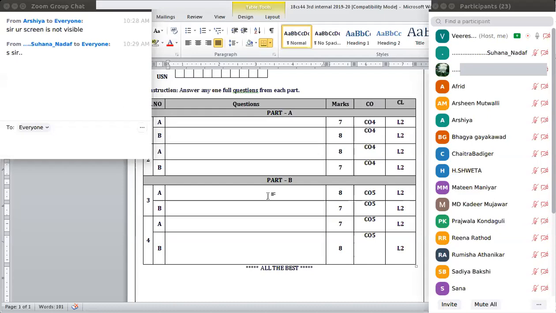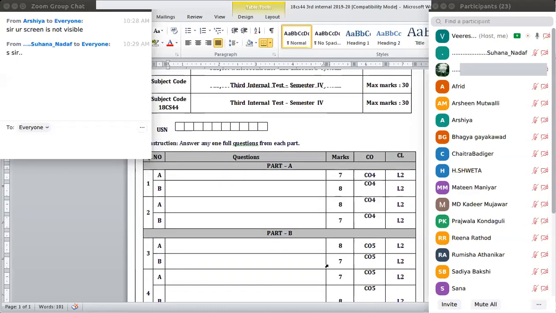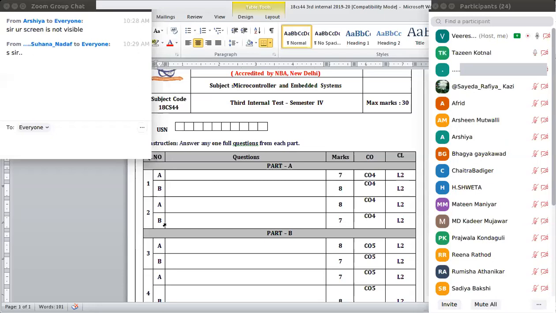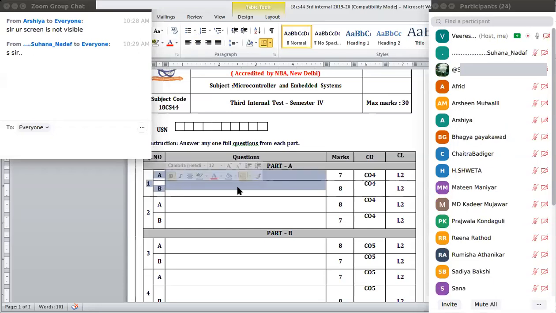The total question paper is divided into two parts, part A and part B. Part A has two main questions, 1AB and 2AB. 1AB has 15 marks, 2AB is also 15 marks. So out of this, you have to write any one question, either 1AB or 2AB.